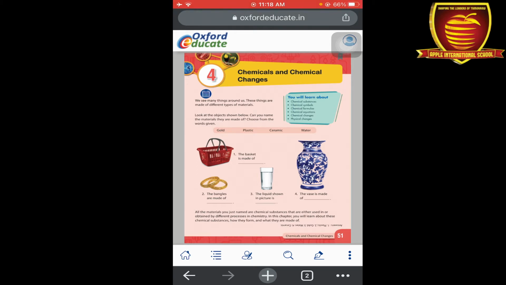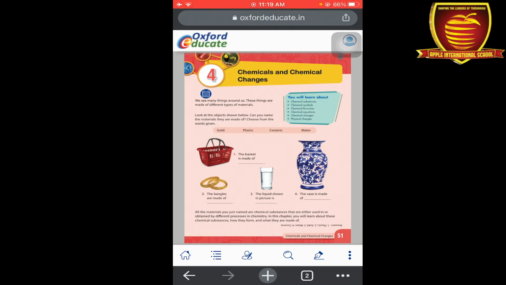First one is the basket. As you see, this basket is made up of which material? That one is plastic, so here we can write plastic. Next is bangles. The bangles are made up of a metal, that is gold. Now the third one, the liquid shown in the picture in this glass is water. Now the fourth one, the vase, is made up of a ceramic material.